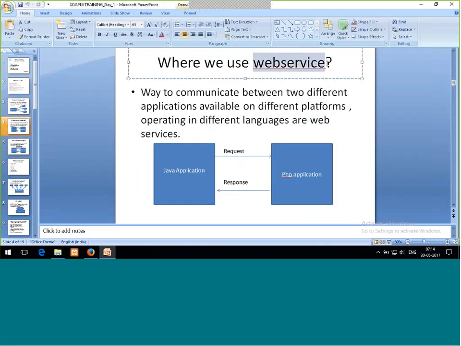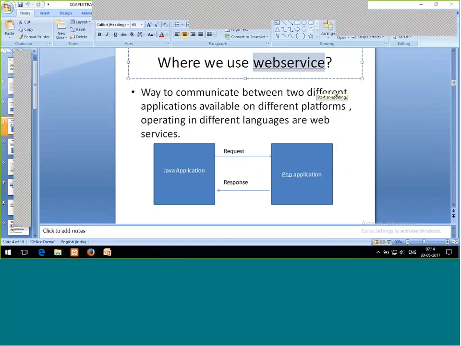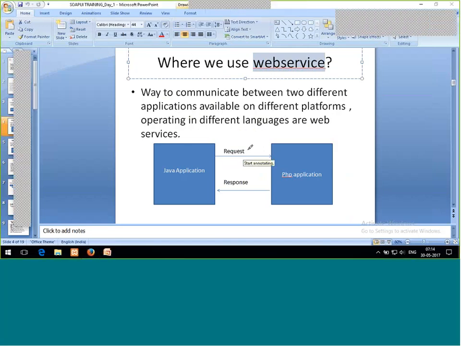Where can we use a web service? As I said, it is nothing but a request and response thing. Now the question here is where we use a web service. What is a web service is done. Now see the definition again.